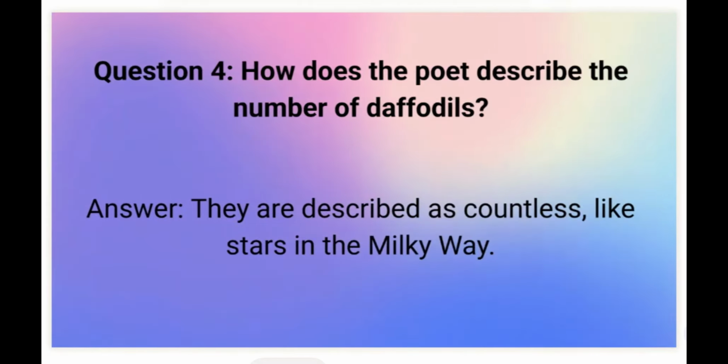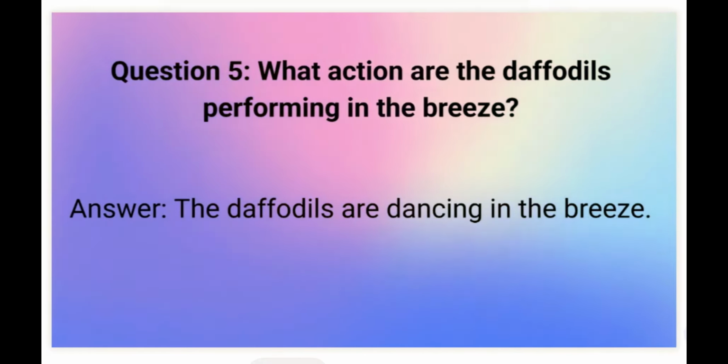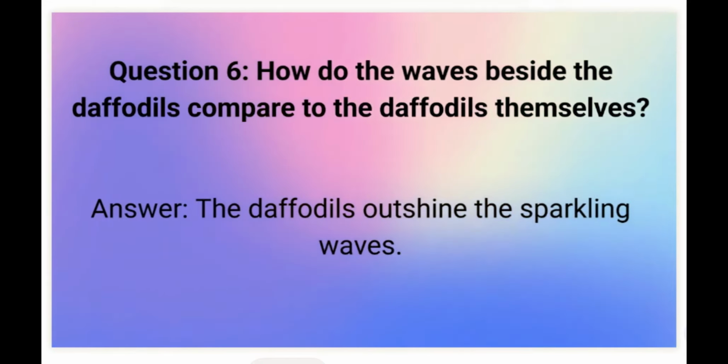Question number 4. How does the poet describe the number of daffodils? Answer. They are described as countless, like stars in the Milky Way. Question number 5. What action are the daffodils performing in the breeze? Answer. The daffodils are dancing in the breeze. Question 6. How do the waves beside the daffodils compare to the daffodils themselves? Answer. The daffodils outshine the sparkling waves.